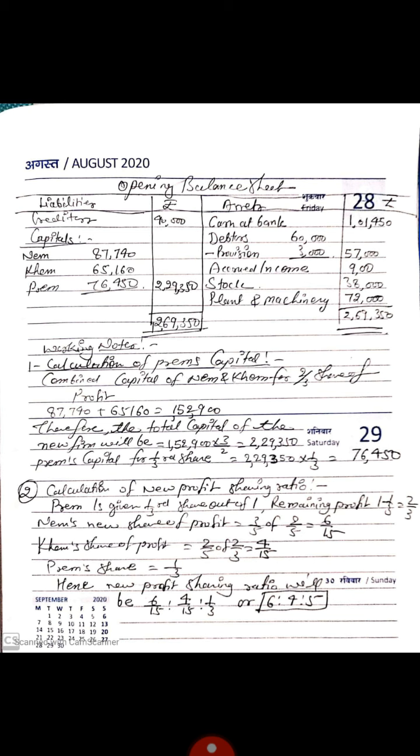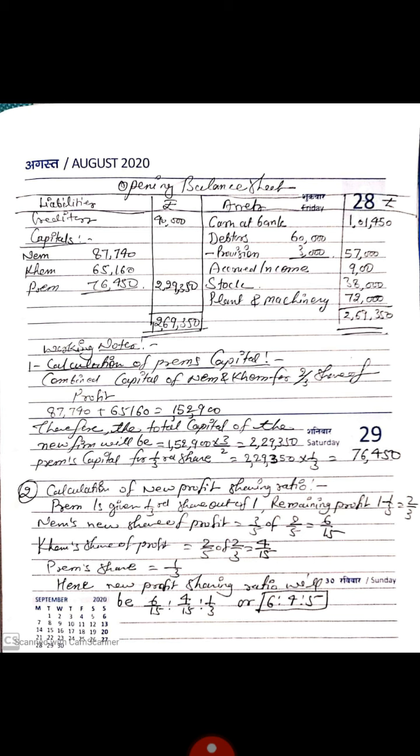Cash at bank 1,01,450. Debtors 60,000 minus provision 3,000, total in outer column 57,000. Accrued income 900. Stock 38,000. After depreciation, we will write here plant and machinery 72,000. So asset side total will come 2,69,350. Now come to the working notes.